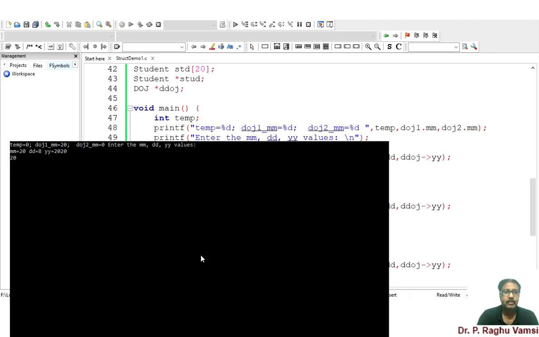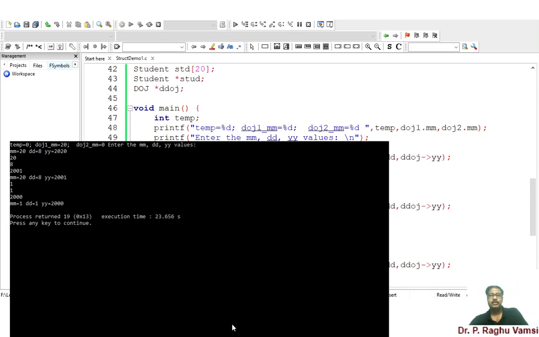So 28, 2001. So 28 2001 was printed. Next it is asking for reading the values of mm, dd, yy from dynamic memory allocation. Now I will give the values 1 1 2 so the values were printed on the screen.